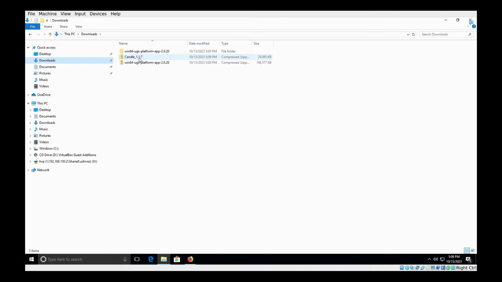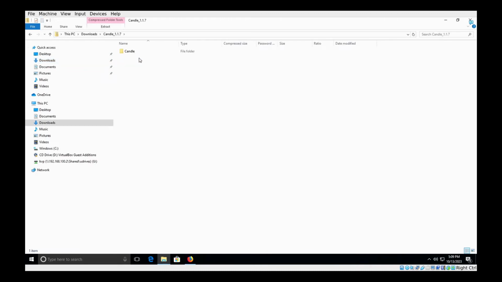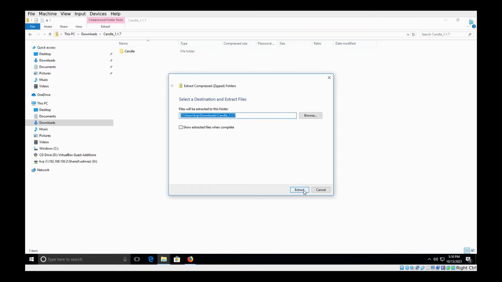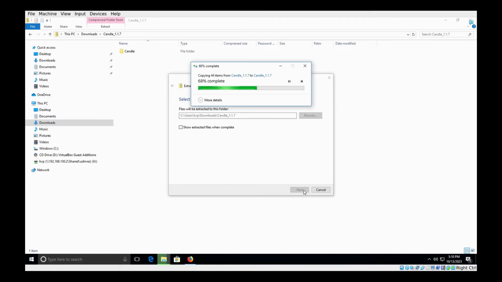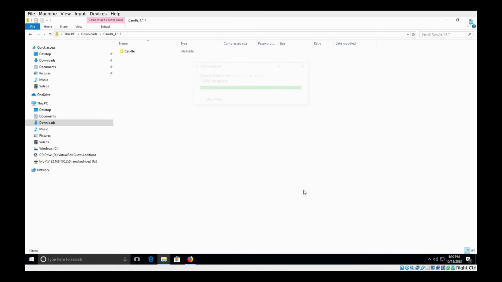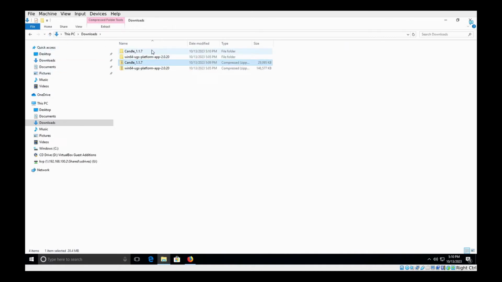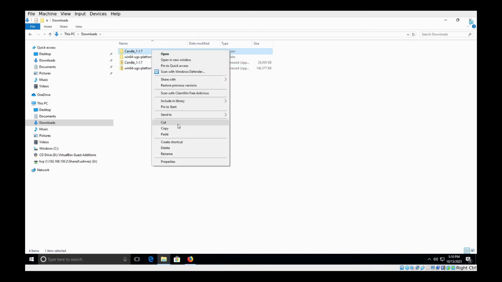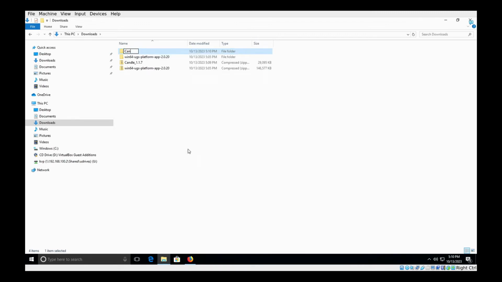So let's again open it, extract it, extract all. We just click extract. Back up and go now into our candle 1.1.7 directory, except that this one I'm going to rename simply to candle.